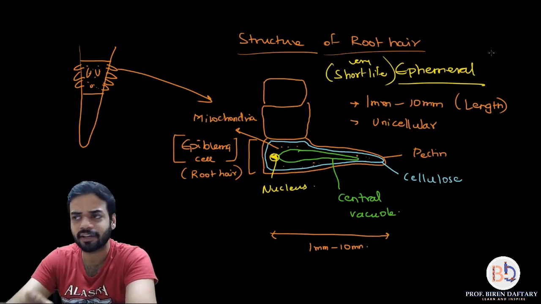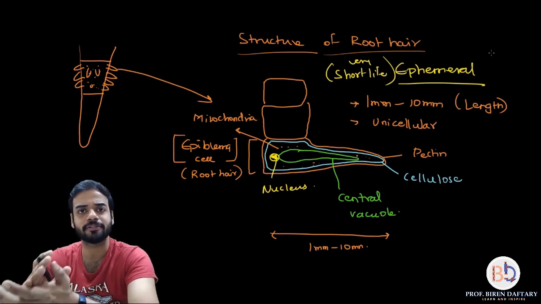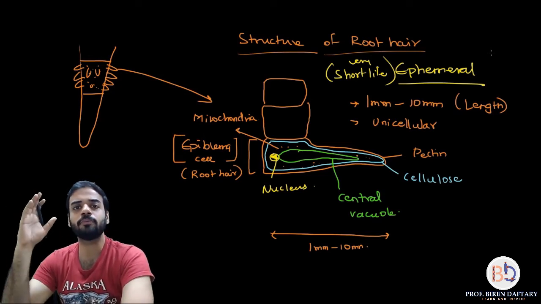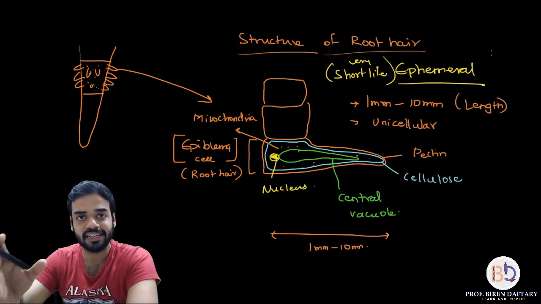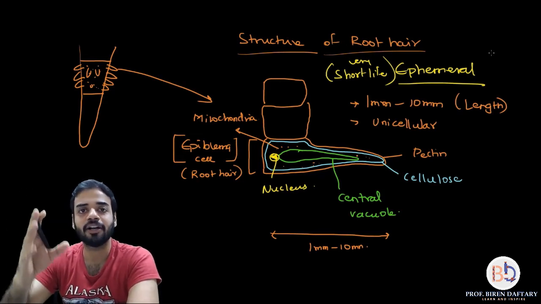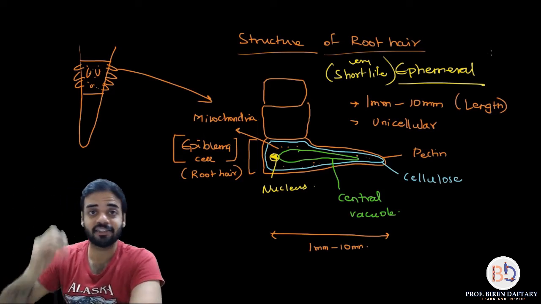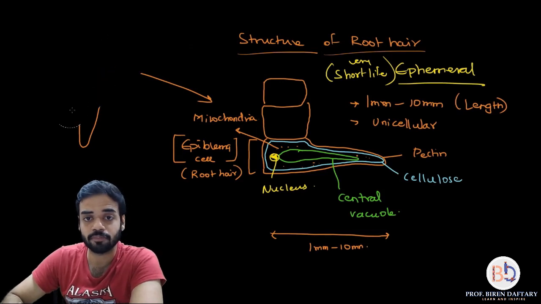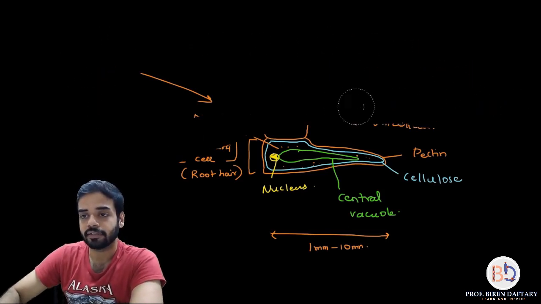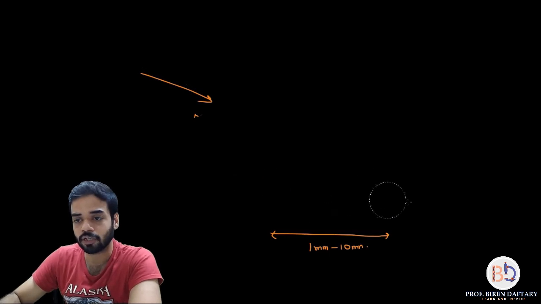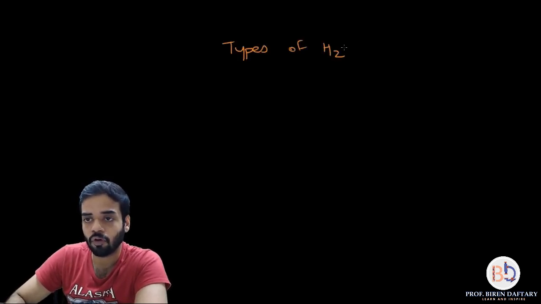What is the function of root hair? Absorption of water and the dissolved minerals. Clear. Now we come to the last part of our today's lecture. Okay, and that part is going to be about the types of water which are present inside the soil. Okay, so I am again going to rub this off. Okay, there are basically 4 different types of water which are present in the soil, or you can say groundwater. Okay, types of water in the ground.